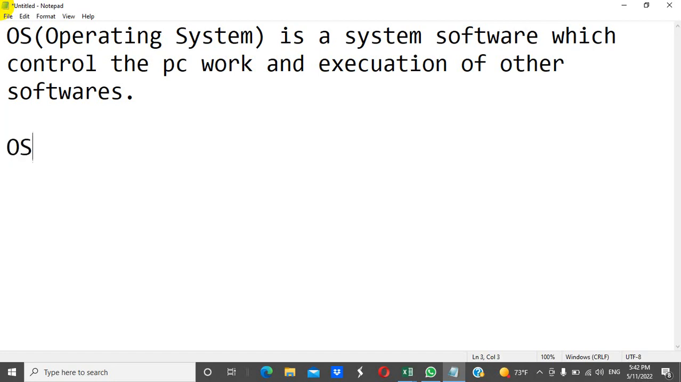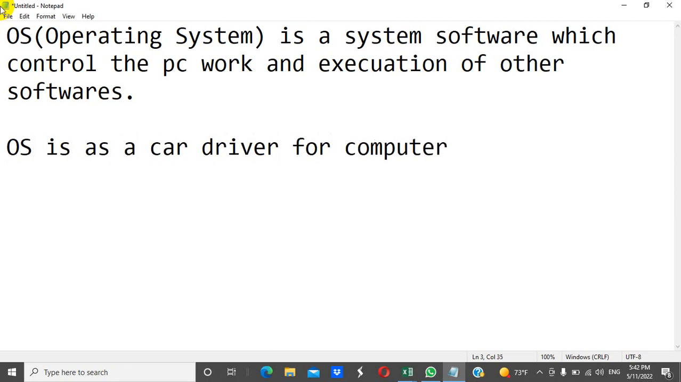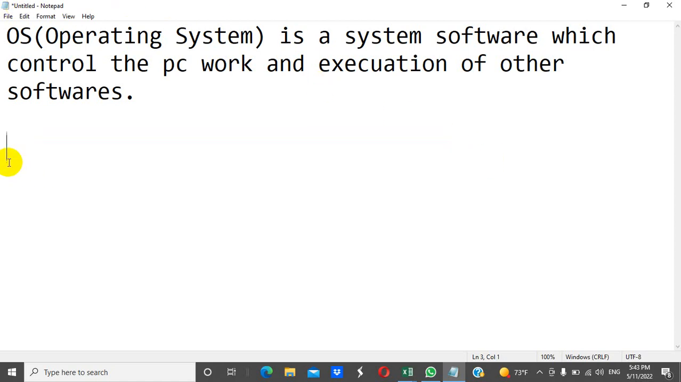we can say the operating system is like a car driver for a computer. If there is a car without a driver, the car can't start automatically, and for controlling the car we need a driver. A driver should be in the car to control its direction and speed. So for controlling a computer system, we need an operating system. Without an operating system, the computer is nothing and we can't use it.